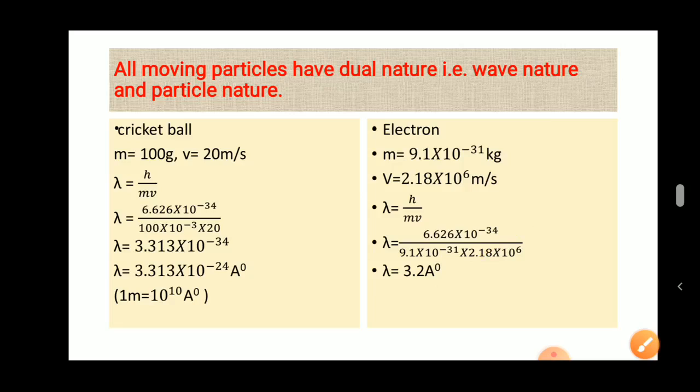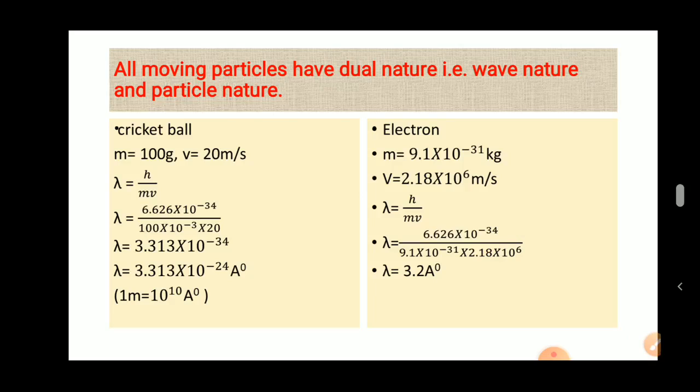Next one. Now what he told is that the electron is a moving particle, so all moving particles have a dual nature. Dual nature means wave nature and particle nature. Suppose I take the example of a cricket ball, that is also a moving particle. I am comparing the cricket ball and the electron. The electron is also a moving particle.